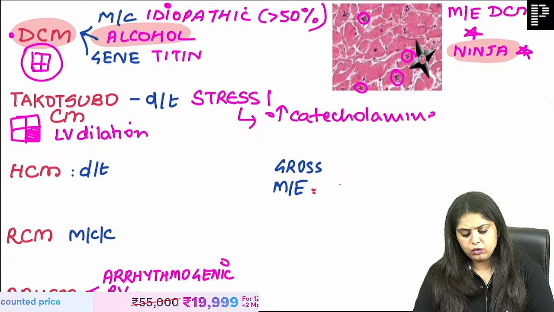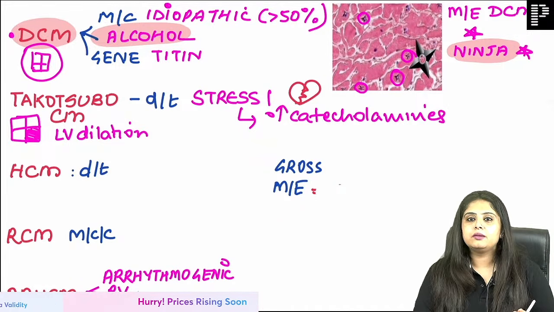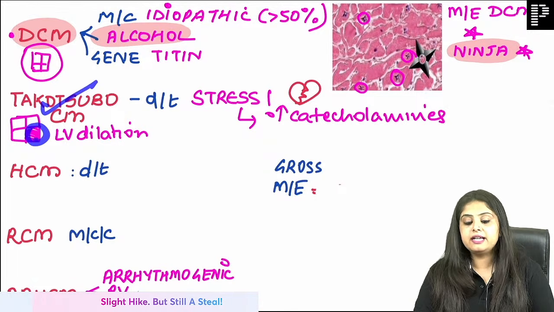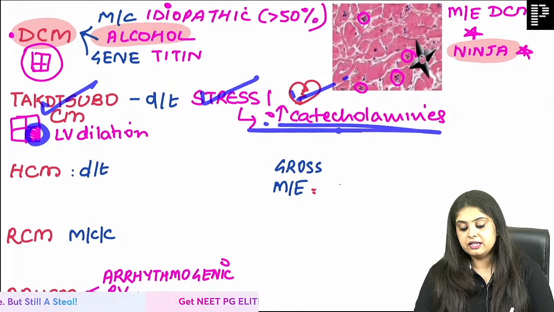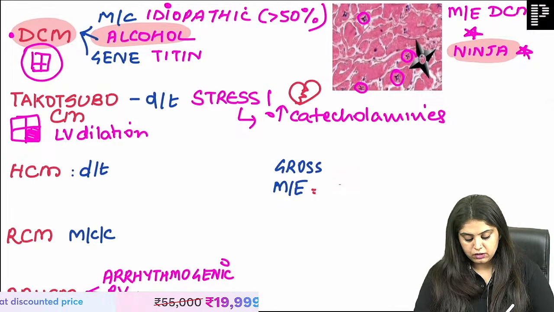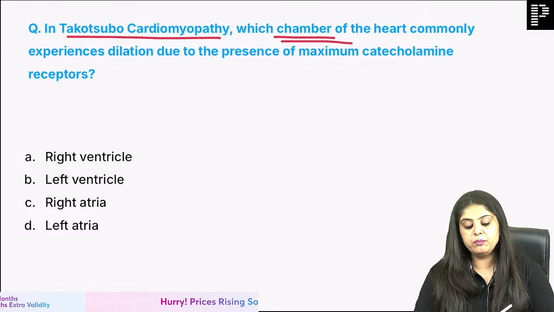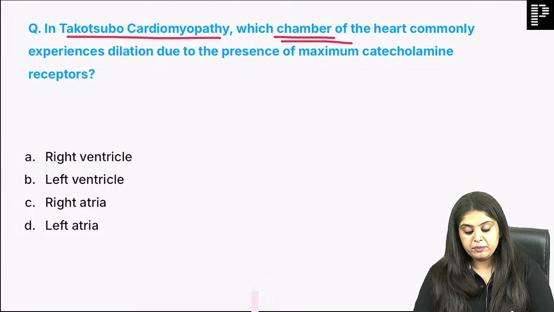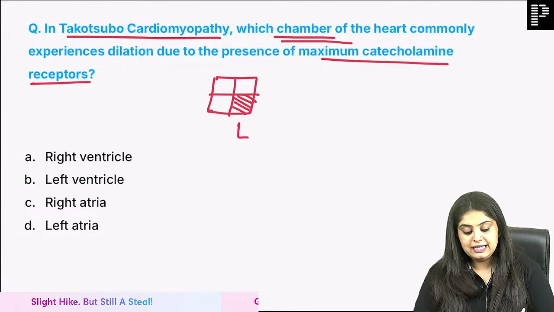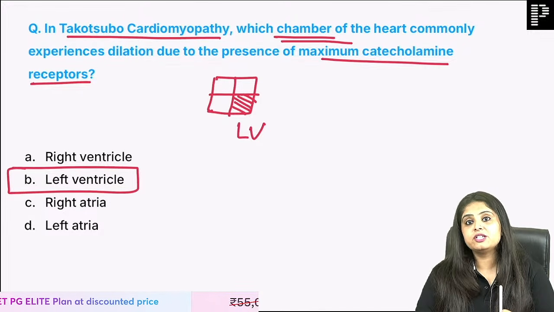Yes, all of you are right, ma'am, because they are talking about stress, what I've not written is that it is known as a heartbreak. It is also called broken heart syndrome. So Takotsubo means only left ventricle dilated, stress, broken heart, reason: catecholamines. This is done. Now I move on to maybe a question which is very closely associated with it. In Takotsubo cardiomyopathy, which chamber of the heart commonly experiences the problem due to presence of maximal catecholamine receptors? I just told you right now, it is going to be the left ventricle which is going to bear the brunt of it. Reason is already written in the question.